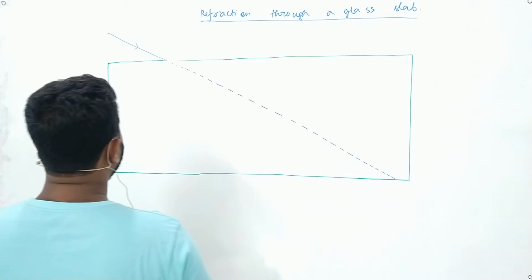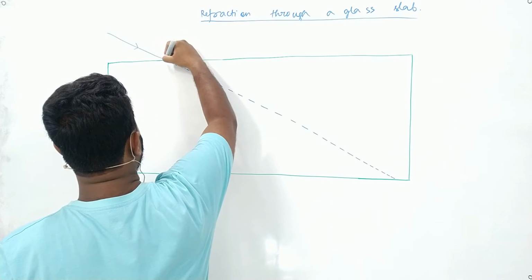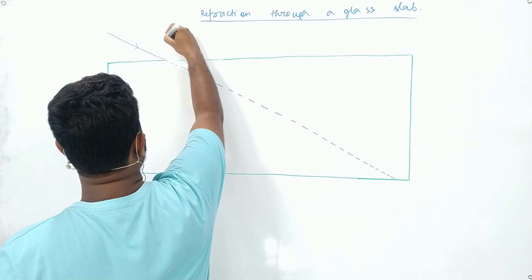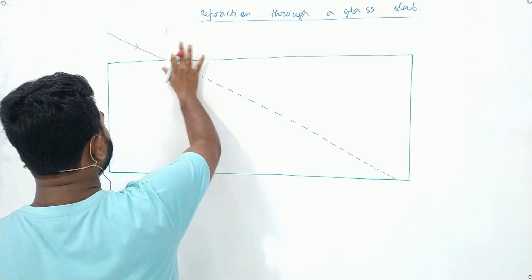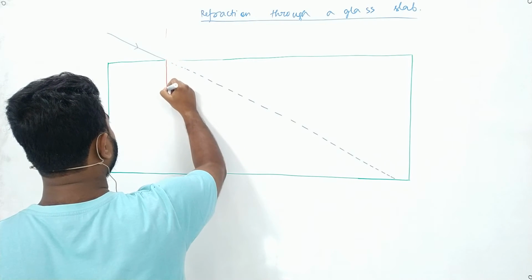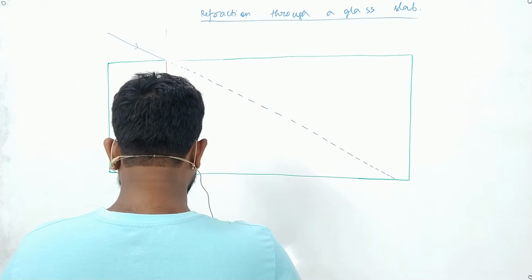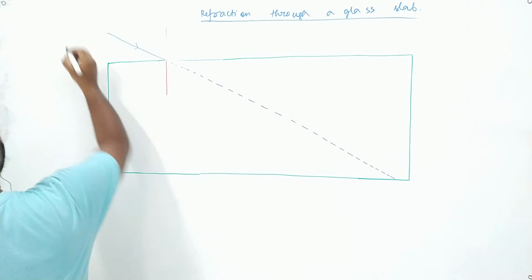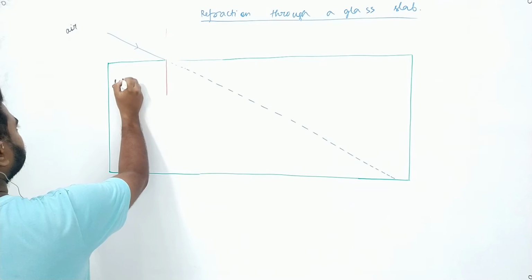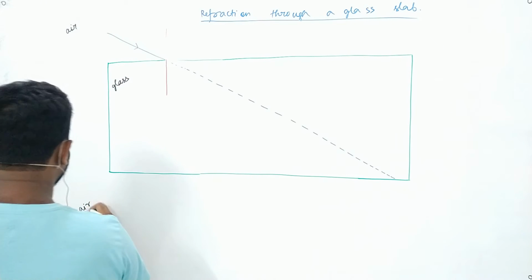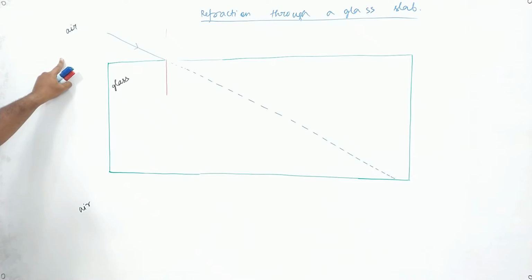Okay, now due to this slab, I will draw the normal first. Now the glass slab is made out of glass, so let us consider that the outside medium is air, the inside medium is glass. Can you tell me which one is the rarer medium, which one is the denser medium? Is air the rarer or denser medium? Sir, air is rarer and glass is denser.